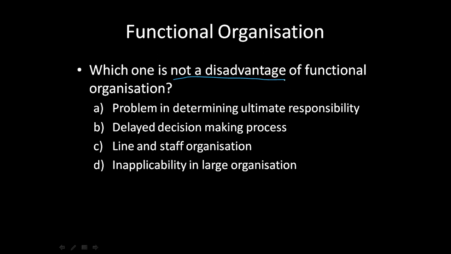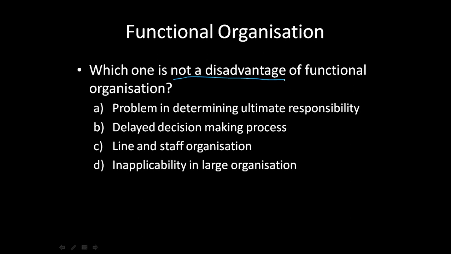Now option B, delayed decision making process. Is it true for functional organization that there are delayed decision making? Yes, that is true. Because there are a lot of levels, and of course there is a limited span of management. তার মানে কি লিমিটেড স্প্যান অফ ম্যানেজমেন্ট মানে কি একজন সুপিরিয়র আন্ডারে খুব কম মানুষ থাকতে পারবে, তো বাকি মানুষরা কোথায় যাবে? ওদেরকে অন্যদের আন্ডারে দিয়ে দাও। এই করে করে তো আমার লেভেলস বেড়ে যাচ্ছে, এবং যতই আমার লেভেলস বেড়ে যাবে, the number of levels increases, the decision making process is actually slowed down.